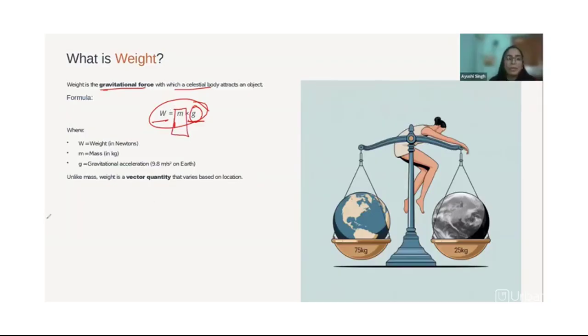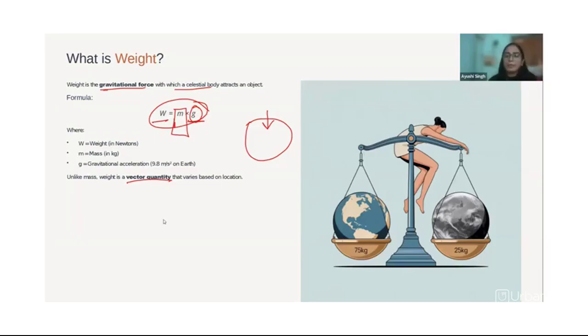So this is what you have to keep in mind. And weight has a direction based on its location. So Earth is pulling you downwards, right? Like this. So it has a direction. It's moving you towards a certain direction, not left, not right, not upward, but downward. So weight is a vector quantity.